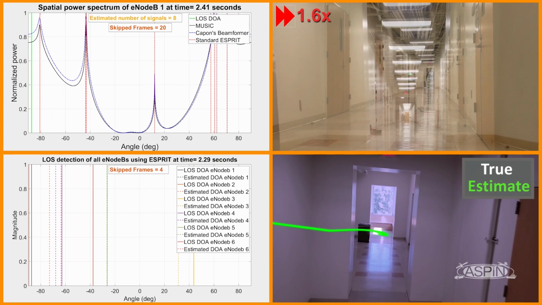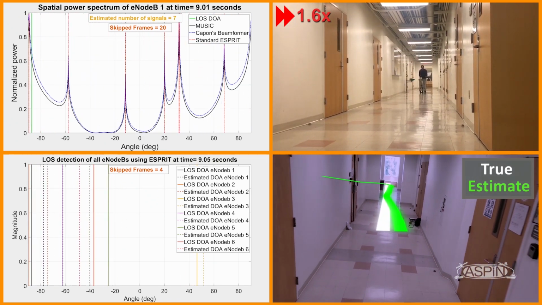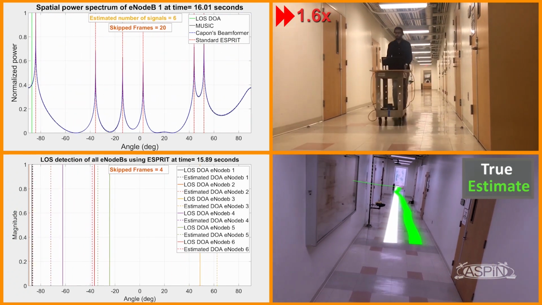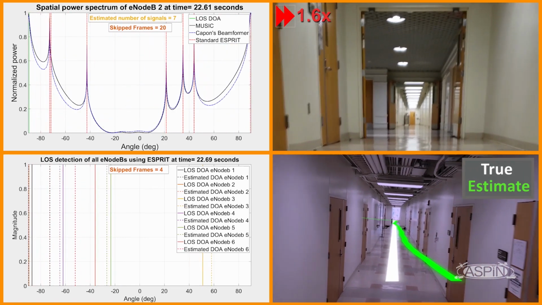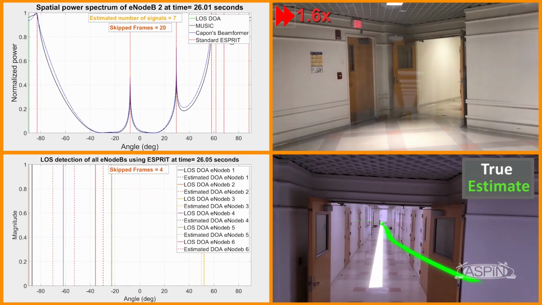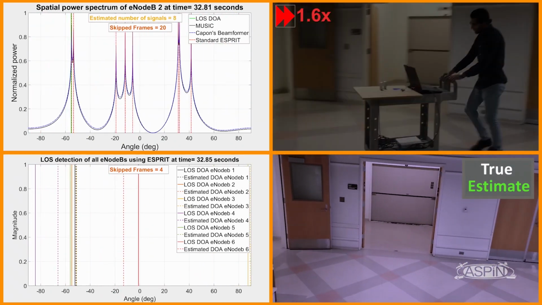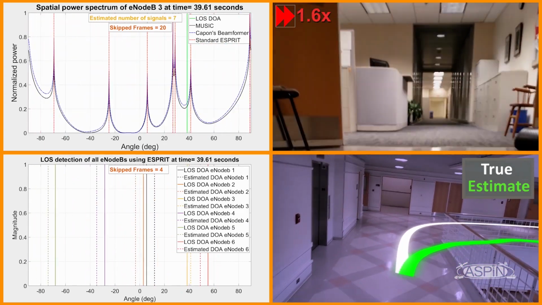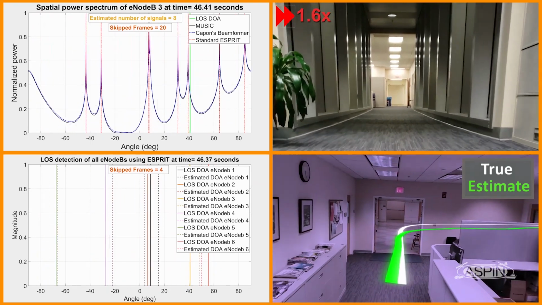The top right window shows the pedestrian walking in the building. The bottom right window shows the pedestrian ground truth trajectory and the estimated trajectory produced by our framework. The top left window is showing the spatial power spectrum of one eNodeB at a time using different direction of arrival estimators. The multiple peaks represent the line of sight and/or multipath components. Also, it shows the number of incoming signals.